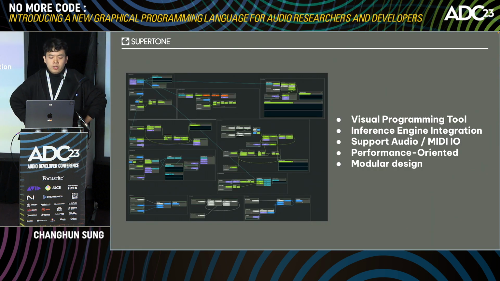Node is a node-based visual programming tool. It integrates inference engines such as PyTorch, ONNX Runtime, and TF-Lite. It also supports direct connections to audio and MIDI devices. It has a performance-oriented architecture, which is close to, and in some cases faster than, native C++. The modular design also allows programs developed in Node to be easily reused.